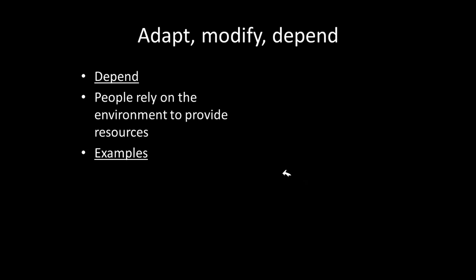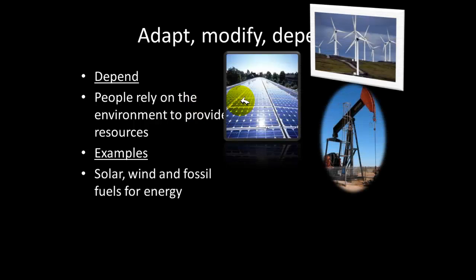And the last way that we as humans interact with the environment is that we depend on the environment. Write down this definition for depending: when people rely on the environment to provide resources. When we say that people depend on the environment, we mean that people rely on the environment to provide resources. Some examples are solar energy, wind energy, fossil fuels.